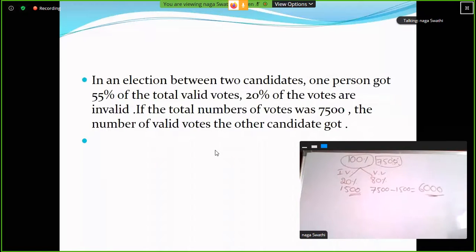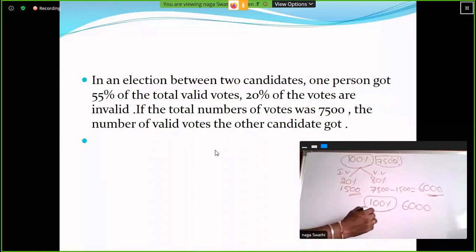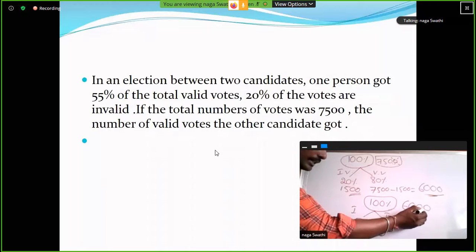Clear? Now consider it as 100 percentage. So here they will decide the winner and loser based on valid votes only. Valid votes are 6,000 votes. Clear? So here the first person got how many votes, ma? 55 percentage. The second person got how many votes, ma? 45 percentage. So 100 minus 55 will get 45. Clear? So 10 percentage out of 6,000 is 600.